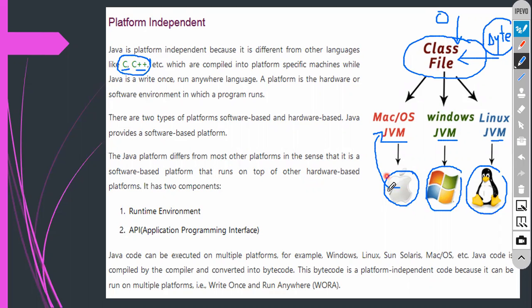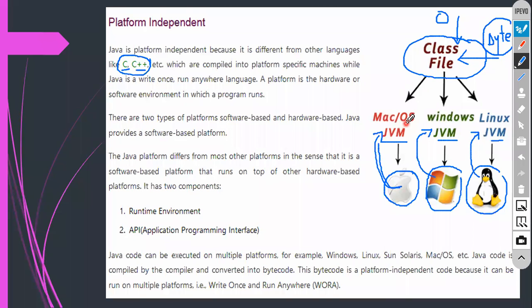For the Apple Mac operating system, you need to install the Mac JVM. For the Windows operating system, you need to install the Windows JVM. You need to install the Linux JVM. So JVM is platform dependent, but your Java program is not platform dependent.